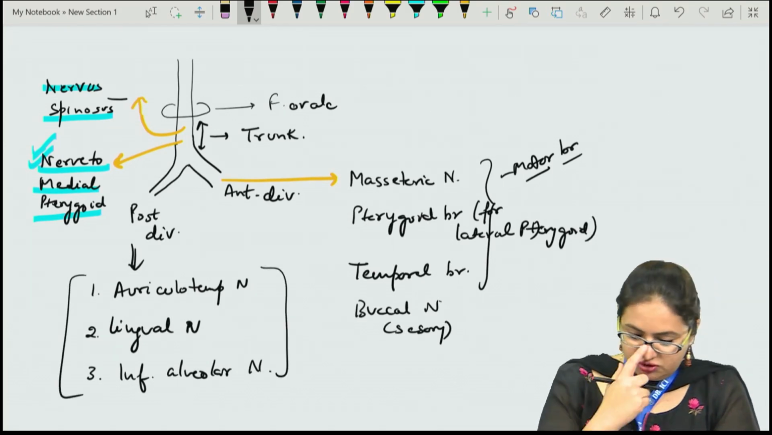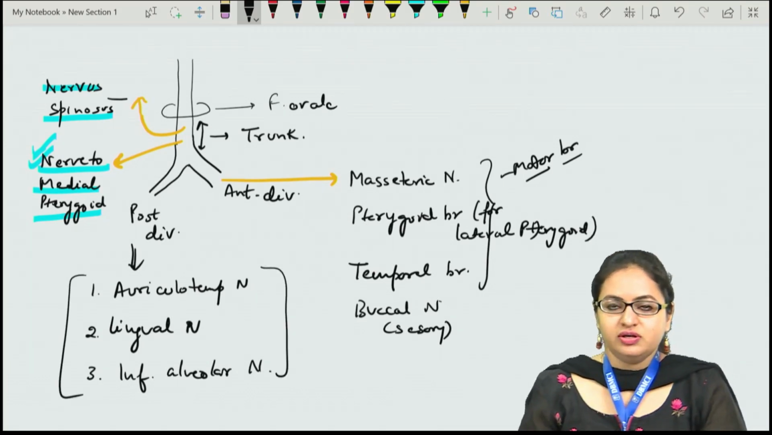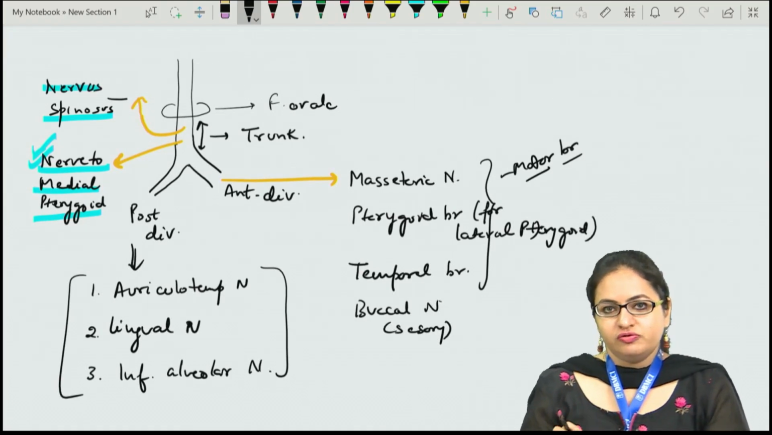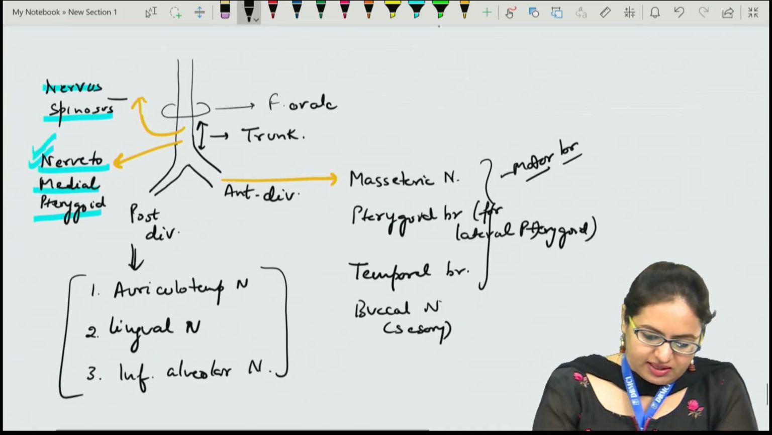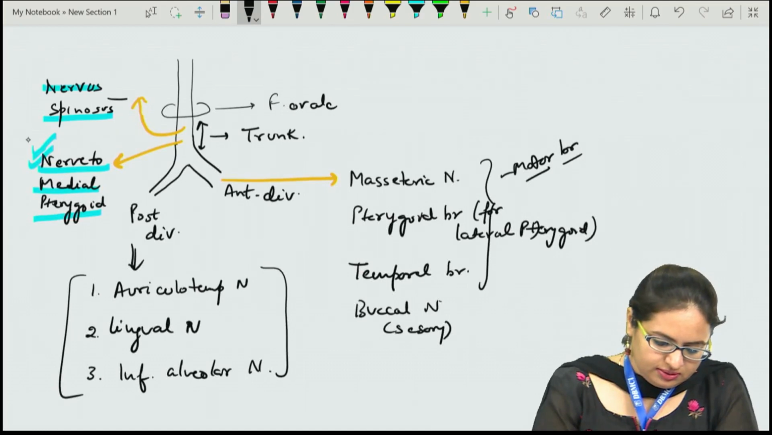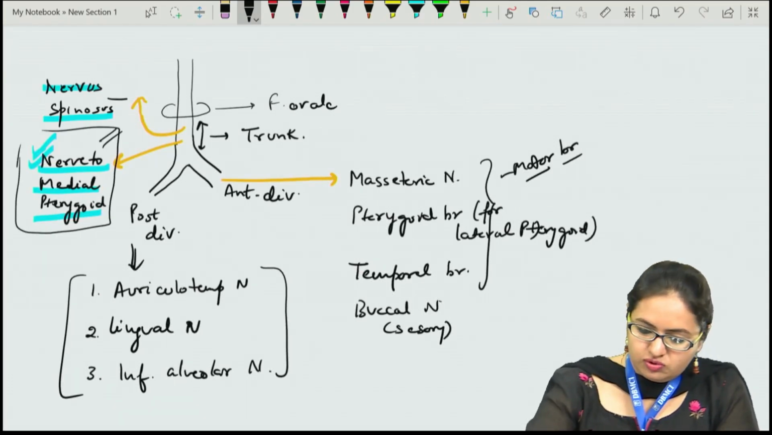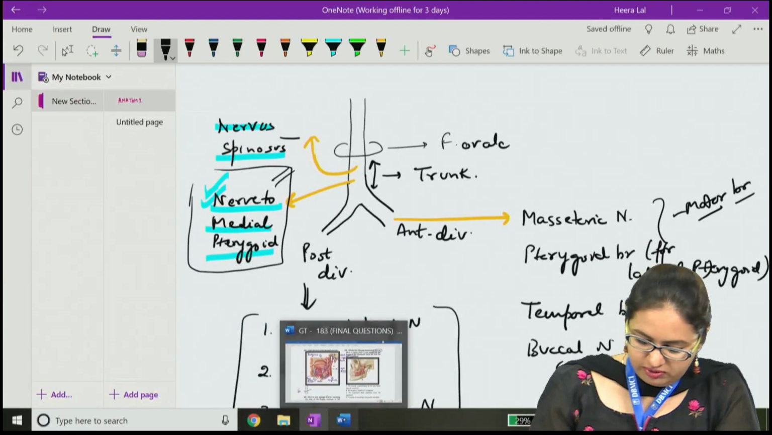So these are the branches of the mandibular nerve, and if you see over here, the branch which is given off to a muscle and arises from the trunk is the nerve to medial pterygoid. So now we know that we have to look for the nerve to medial pterygoid in this question. So we come back to the question.